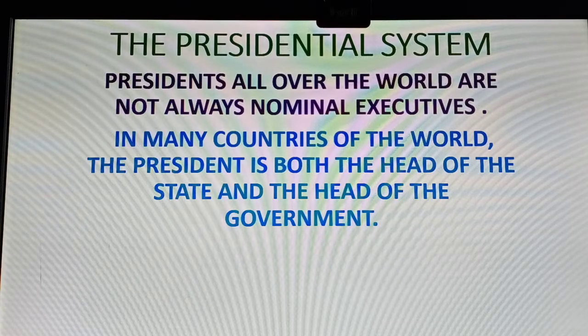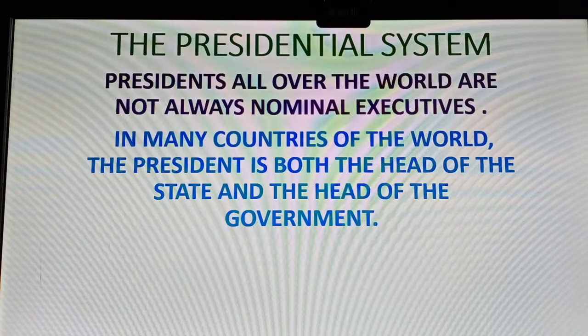The head of the government in India is the prime minister, and the head of the state is the president. In America, both are clubbed together in one person, the president. He is both. This system was first introduced in America.